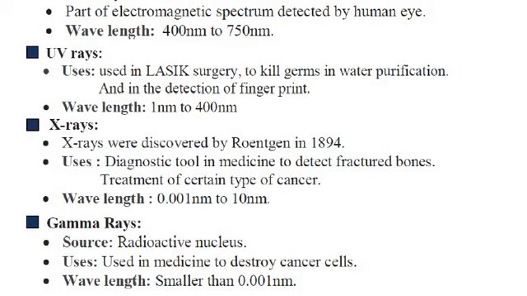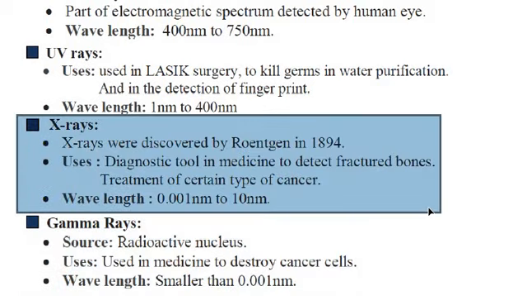Where are gamma rays used? Obviously in medicine to destroy cancer cells. In chemotherapy gamma rays are also used, and they are used to examine thick materials, to see how their structure is. Sometimes they are used in food preservation, and also to get valuable information about the structure of atomic materials. They have the least wavelength.